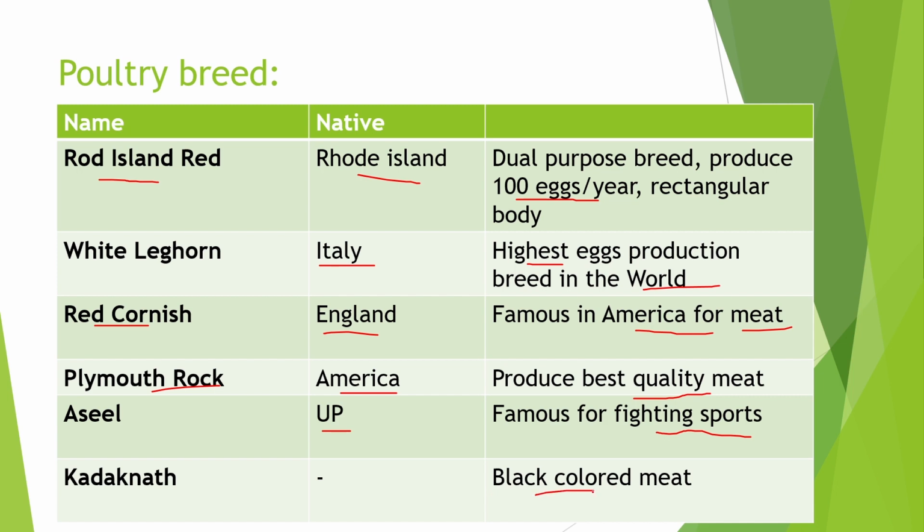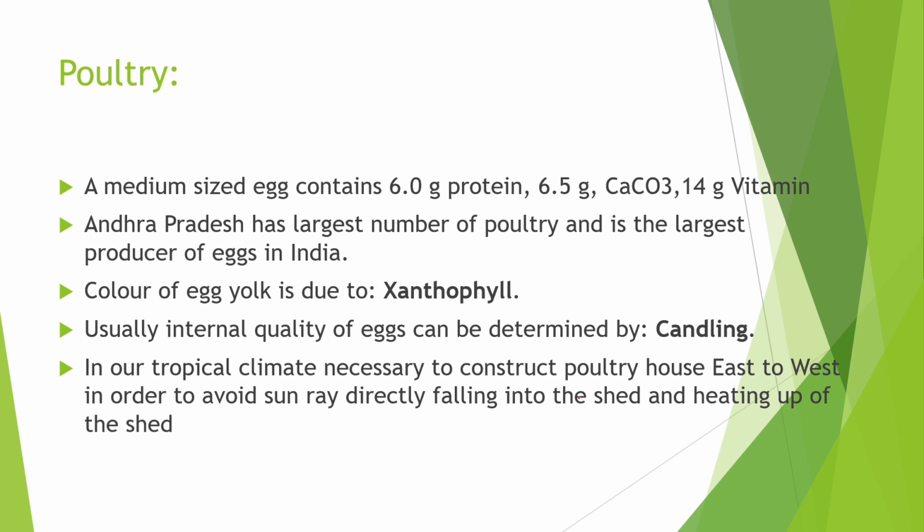In poultry, a medium-sized egg contains 6 gram protein, 6.5 gram calcium carbonate and 14 gram vitamin. Next point is Andhra Pradesh has the largest number of poultry and it is the largest producer of eggs in India. The color of egg yolk is due to xanthophyll. Usually, the internal quality of eggs can be determined by candling. In a tropical climate, it is necessary to construct the poultry house east to west in order to avoid the sun rays directly falling into the shed and heating up the shed.